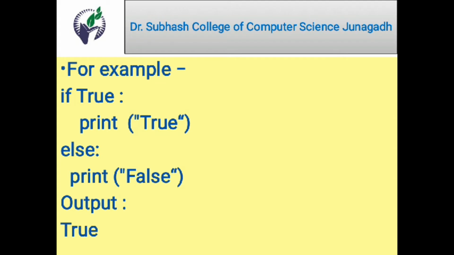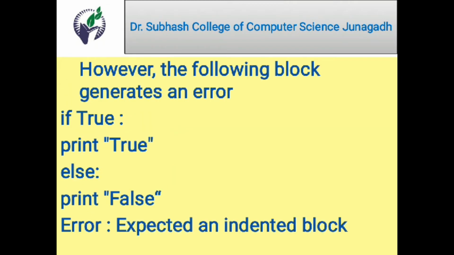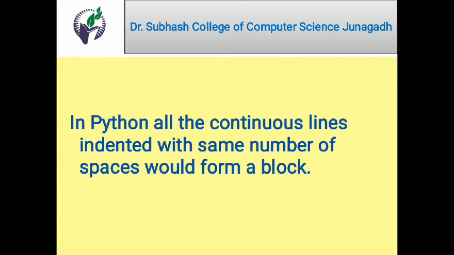Many programming languages are free-form languages. Free-form programming languages means we can type the program any way we want, and the program will be executed. But that is not true for Python. In Python, if we do not use proper indentation and spaces, the result will be erroneous code. So in Python, all the continuous lines indented with the same number of spaces form a block.